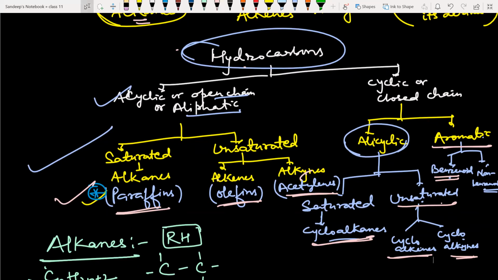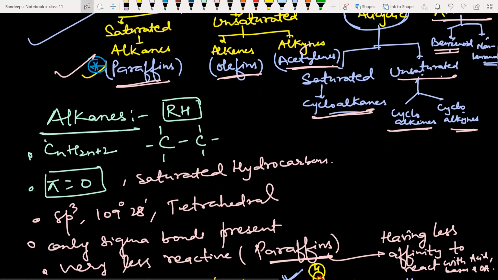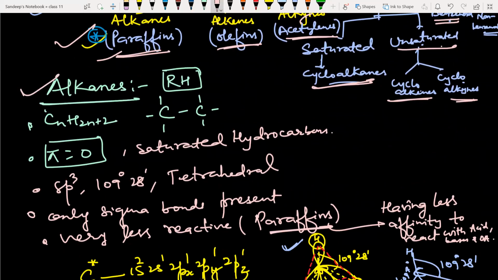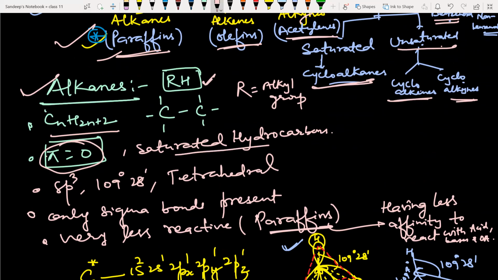Now today's discussion, we will focus more on alkanes. The general formula of alkane is CnH2n plus 2. It is also represented by RH, where R is an alkyl group. Alkanes have only carbon-carbon single bonds. There is no pi bond, so the pi bond count is 0 in alkanes. They are regarded as saturated hydrocarbons. The hybridization of carbon in alkane is sp3. The HCH bond angle is 109°28', and they are tetrahedral. Only sigma bonds are present in their structure.